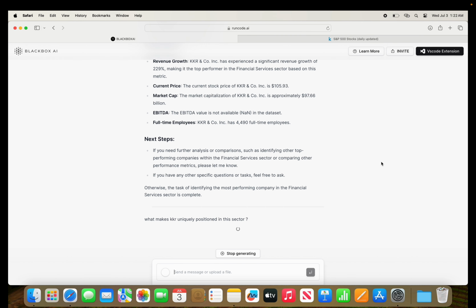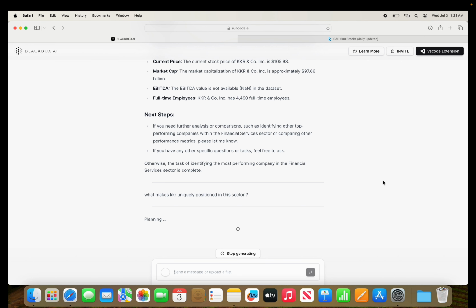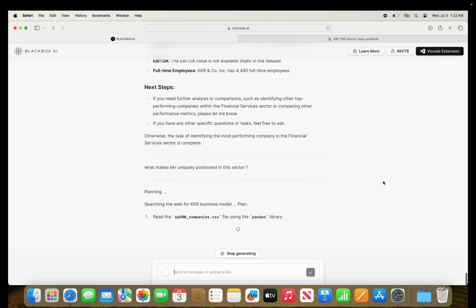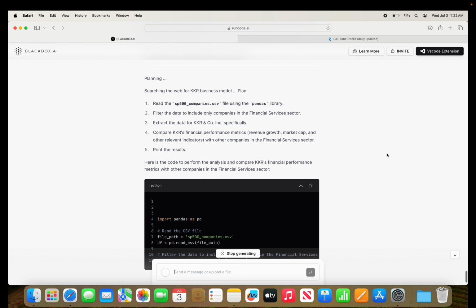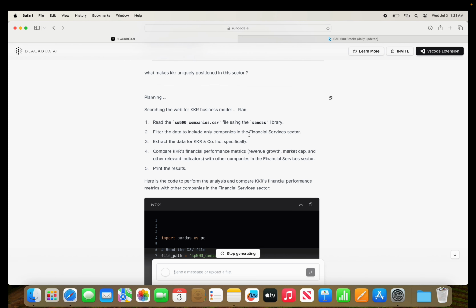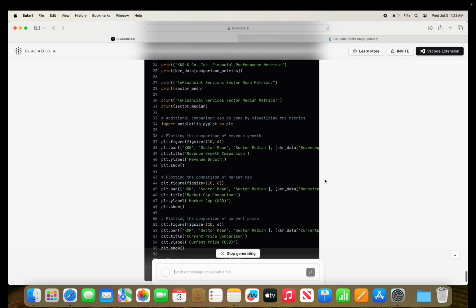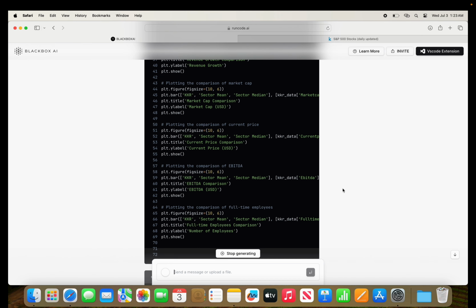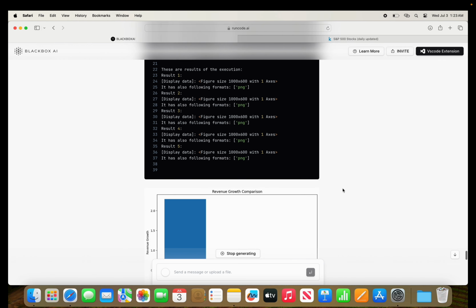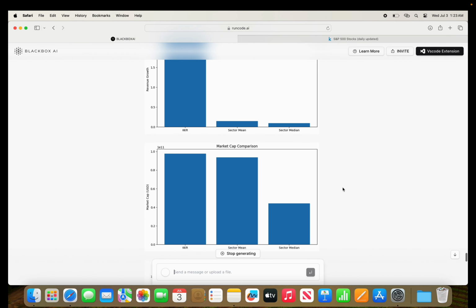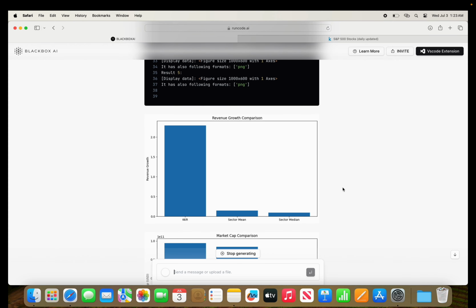And we can also ask what makes KKR uniquely positioned in this sector. So it's going to also do a real-time web search to get some more data, not just the CSV file. And here it's going to analyze KKR and the sector mean and the sector median.